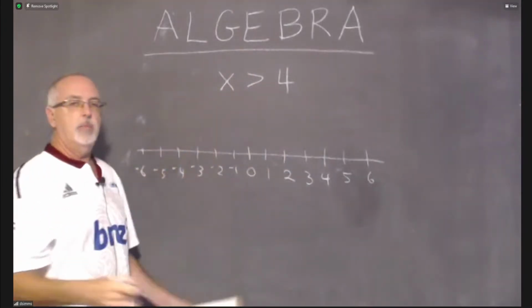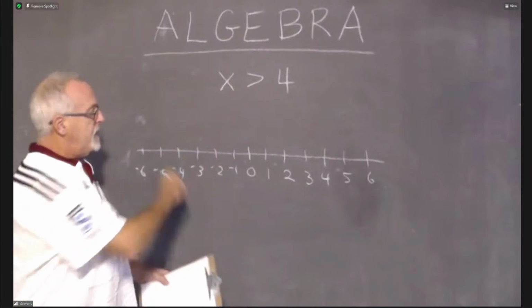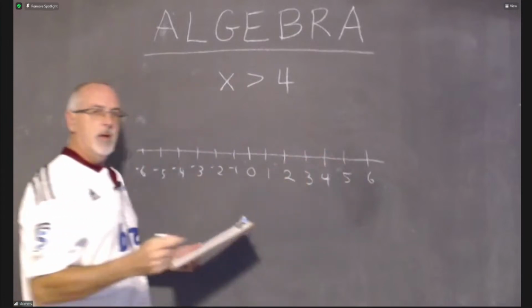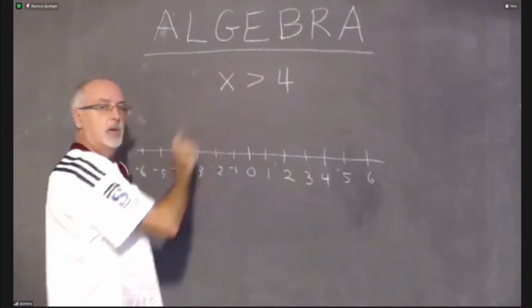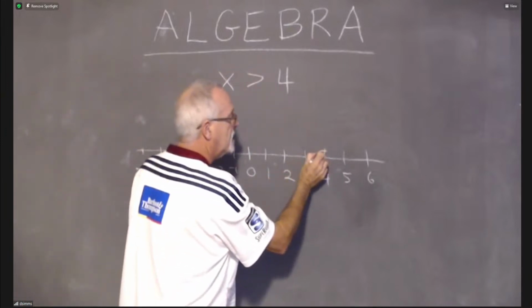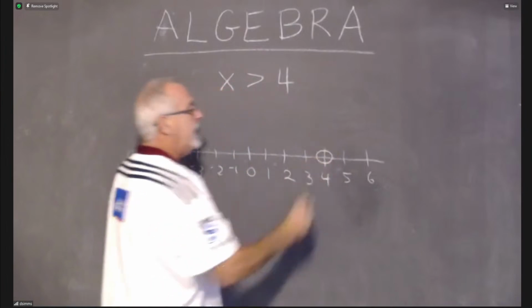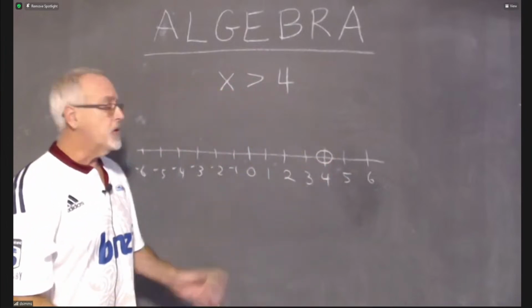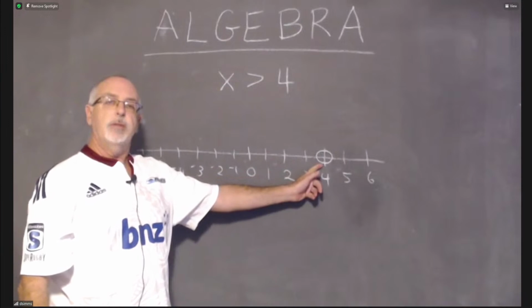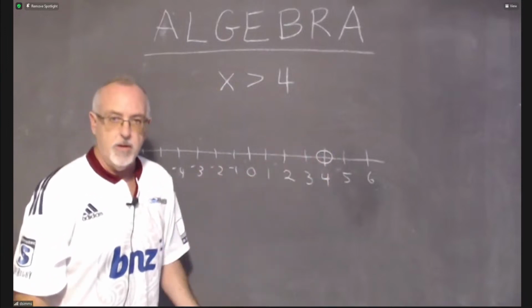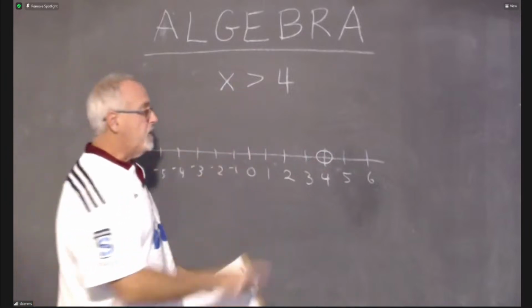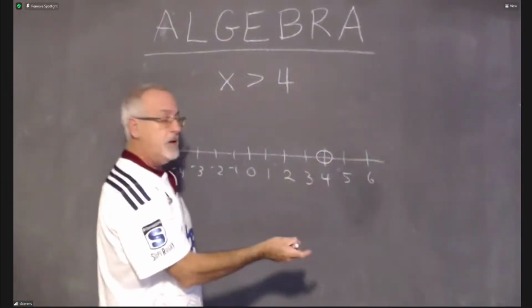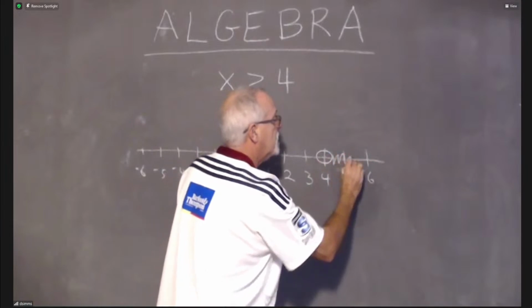How do I graph the numbers that are greater than 4? Now that I have the number line scaled the way I need, I know that 4 is a very important number in this inequality. I'm going to put a circle on 4. And I like to use a nice big circle, because whether that circle is filled in or not is meaningful when we deal with inequalities. The numbers that are greater than 4 are over here to the right of that circle. So I'm going to shade those.